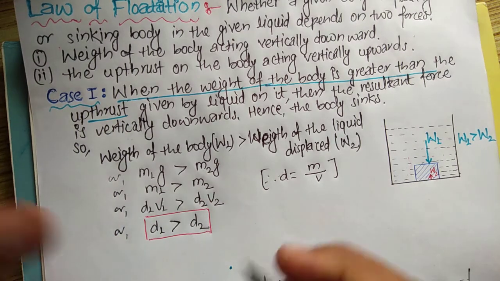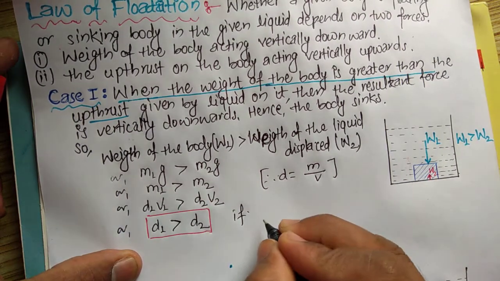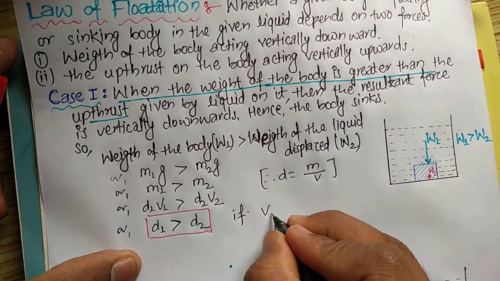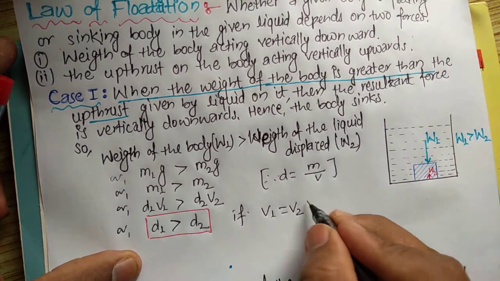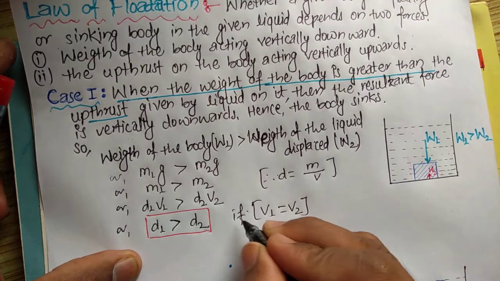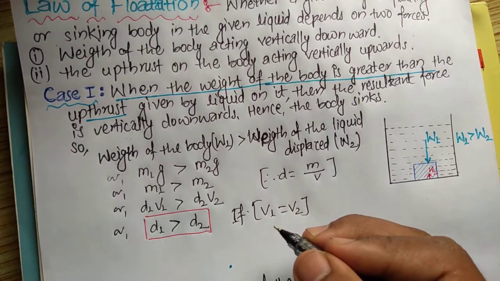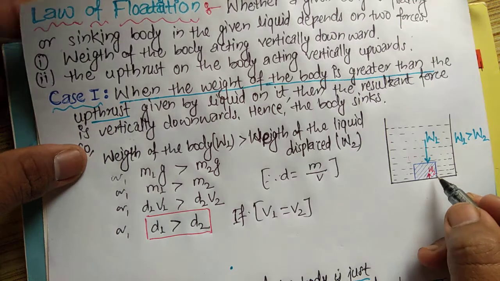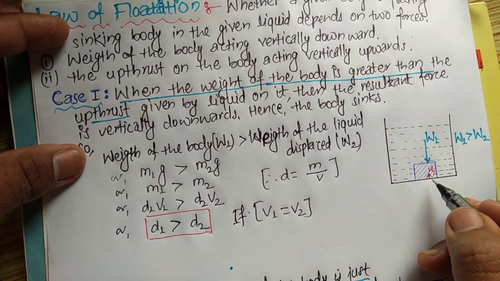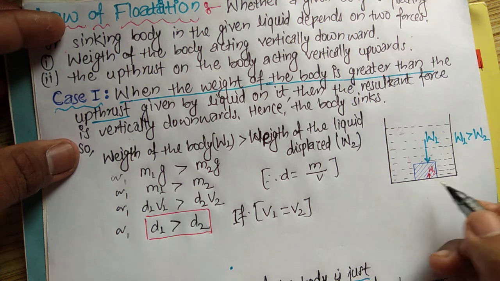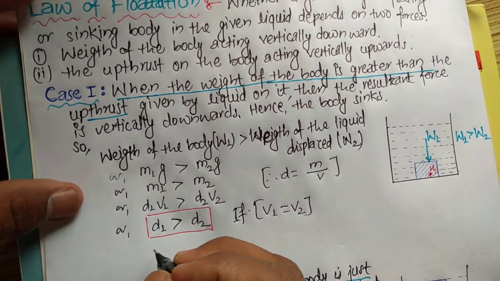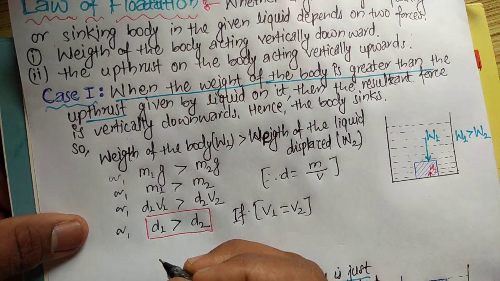if V1 is equal to V2, that is, if V2, the volume of the liquid displaced, is equal to the volume of the body. At that condition D1 is greater than D2.